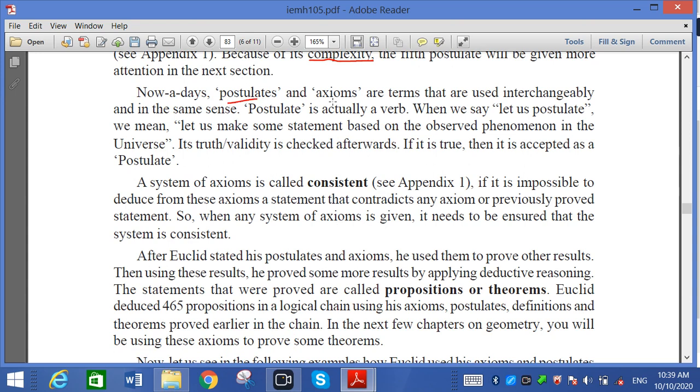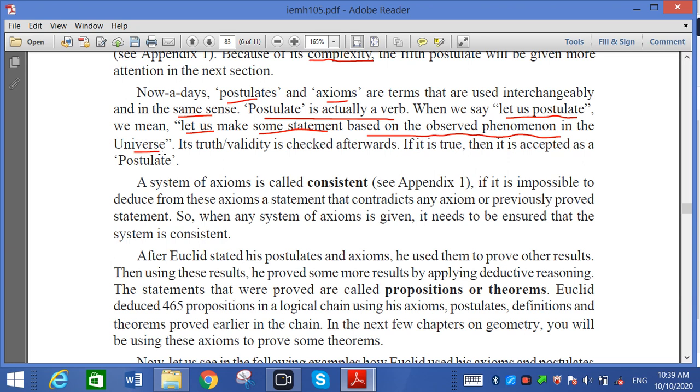Nowadays, postulate and axiom are terms that are used interchangeably and in the same sense. Postulate is actually a verb. So let us postulate means let us make some statement based on observed phenomena in the universe.